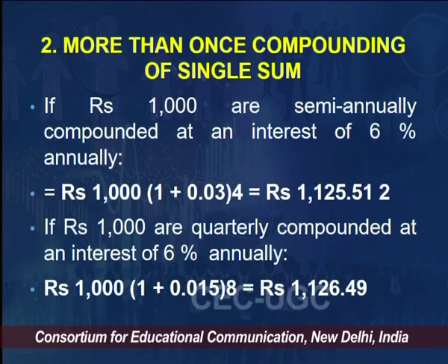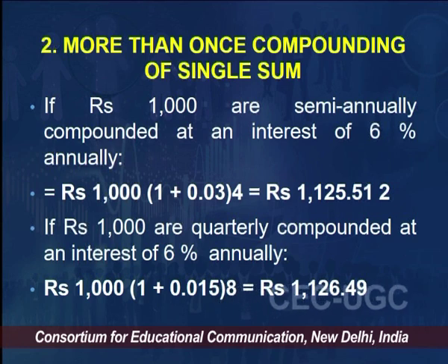So, 1 plus i is not 6. I am not using 6 because 6 is my given i, which is divided by m, and m is how much? Number of times of compounding is 2 here. So, divided by 2, it becomes 3%. And how many years do we have? n is 2 years in the example, but n is multiplied by m, and m is 2, right. So, value of m is 2, value of n is 2. So, m into n becomes 4.